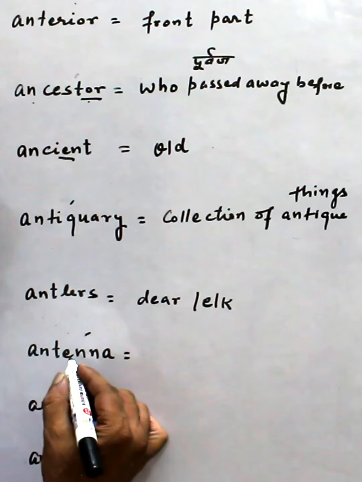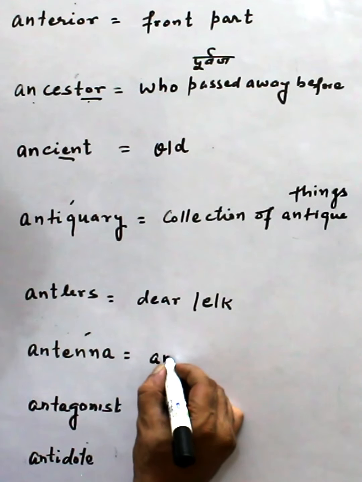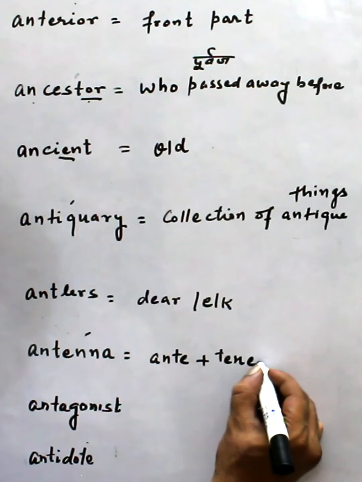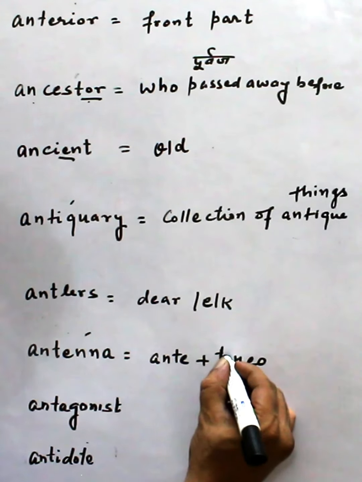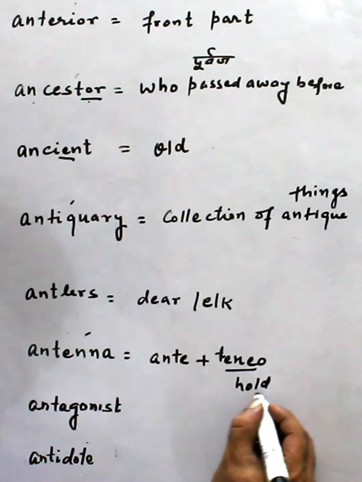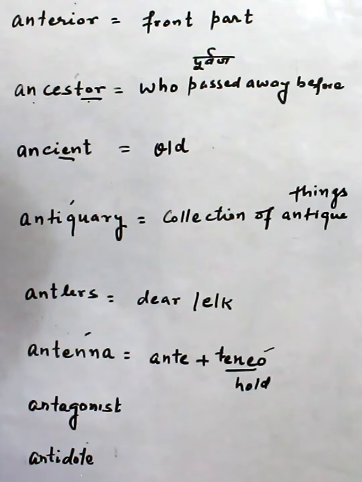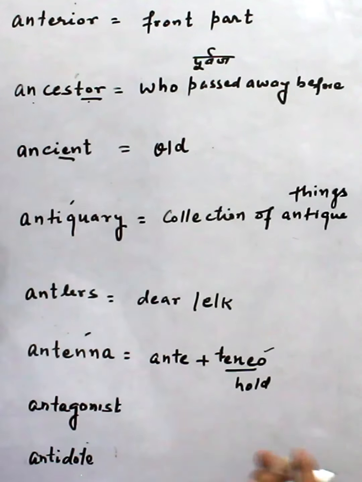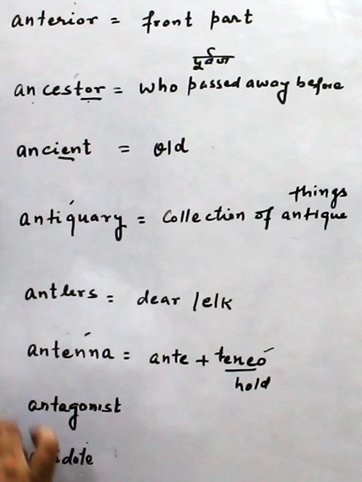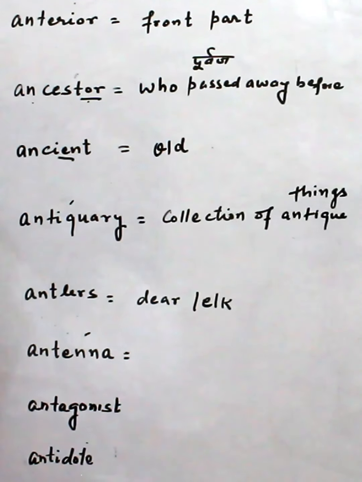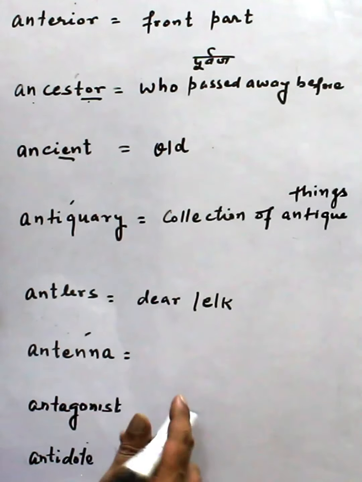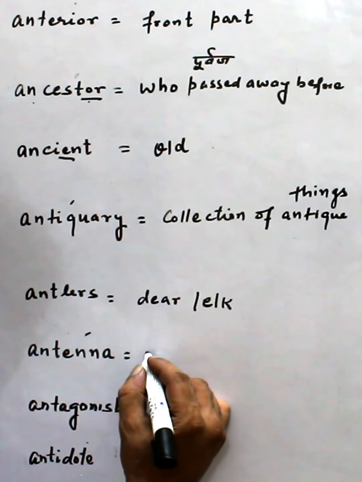So antler. Now this is antenna. Now this is anti plus tenio. Tenio means hold. Many other words also come, tenant or tenor also come from this. So which is hold in front.